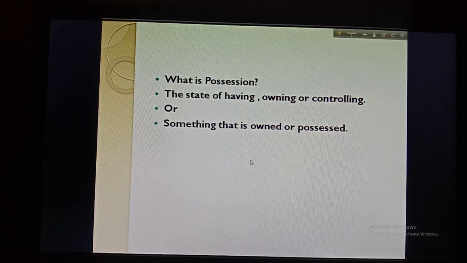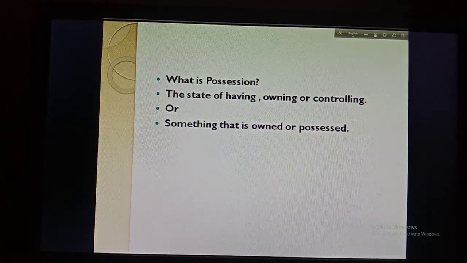Possession means something that is owned or possessed, or something is under your control, or something belongs to you. There are lots of things that belong to us. That's why we have to use possession. To show the belongingness of something to us, we use possession.